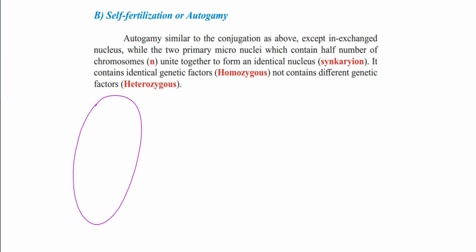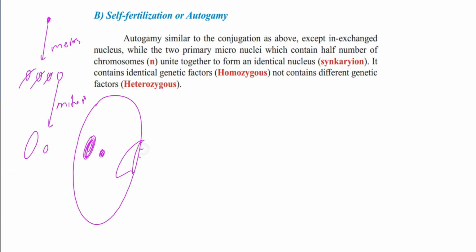The micronucleus undergoes meiotic division for how many? 4 cells. 3 of them decay, 1 of them remains, undergoes mitosis, unequal division, 1 big, 1 small nuclei formed. Now it is ready for conjugation or reproduction with another organism.